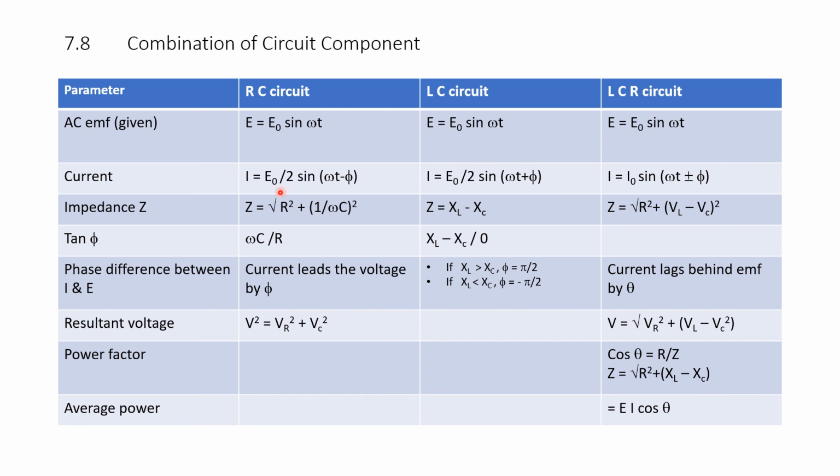Current for the RC circuit is given by E naught by Z into sin of omega t plus phi. Similarly for the LC circuit, I is equal to E by Z sin of omega t minus phi. In case of LCR, I is equal to I naught sin of omega t plus or minus phi.